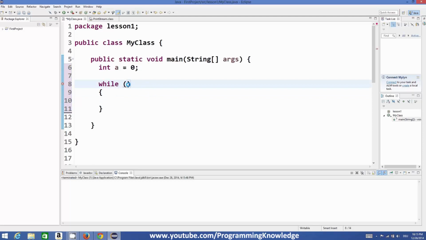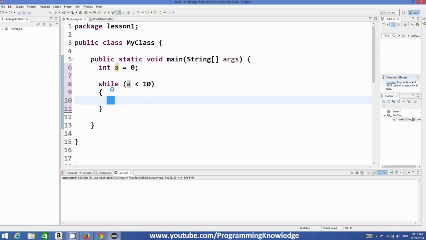Here comes the condition. It can be true or false. Whenever this condition is true, it executes your code here. And as soon as this condition becomes false, then this loop will break. So for example, I want to check whether the value of a is less than 10 or not. Right now I have initialized it by 0, so obviously it's less than 10. Then whatever I write here will be executed.